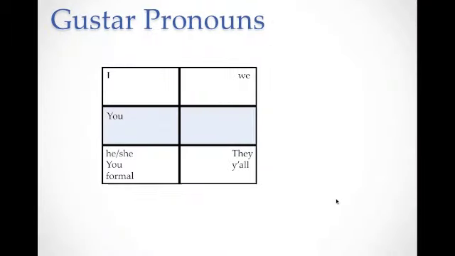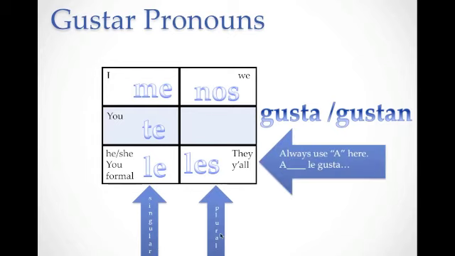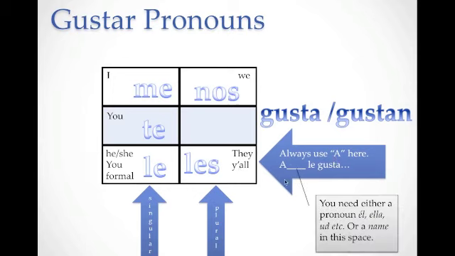All right, let's look at the gusta pronouns. We already know me, te, and le for I, you, he, and she. We're learning 2 new ones today. Nos gusta and les gusta. Let's not forget some important things, that gusta is singular and plural. So if you're liking more than one thing, you're going to use gustan, and just once you use gusta. All right, let's look at the chart. Me, te, le. This is the singular side of the chart, and this is our plural side of the chart. And always remember to use a in this section, okay? You will set your sentence up this way, a, and you'll need either a pronoun or a name here. A él, a ella, a Sam le gusta.